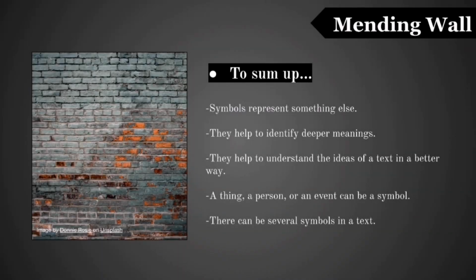To sum up, let's review some information. Symbols represent something else. They help to identify deeper meanings. They help to understand the ideas of a text in a better way. A thing, a person, or an event can be a symbol. And there can be several symbols in a text.